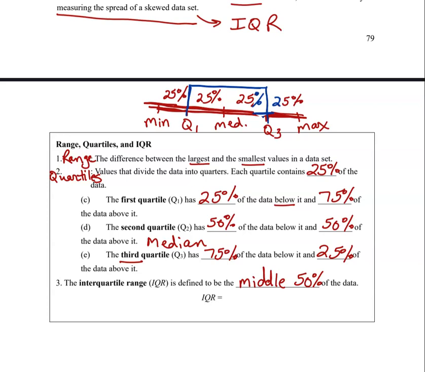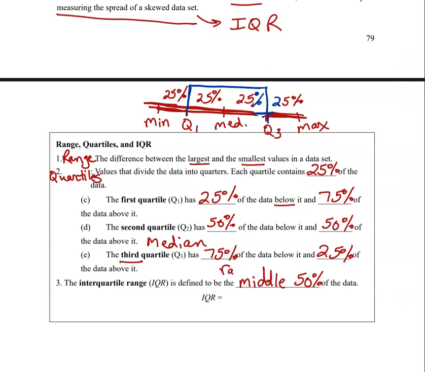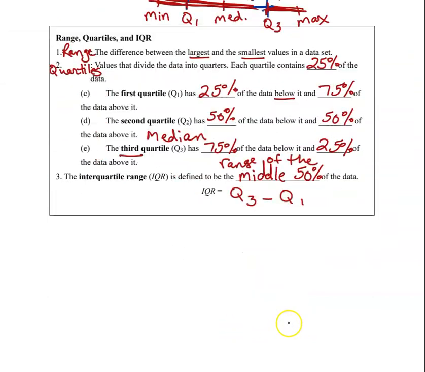And actually, I left a word out. Let me add a word here to my definition just for completeness. I said it's the middle 50% of the data. What it really is, is the range of the middle 50%. Range is the high minus the low. So if I want the range of the middle 50% of the data, in other words, how far does Q1 to Q3 span, I'm going to do Q3 minus Q1. So if you can remember that definition, that it's the interquartile range, that's where the term comes from, right? The range of that middle 50% is Q3 minus Q1.